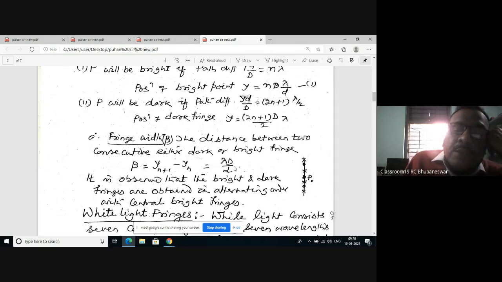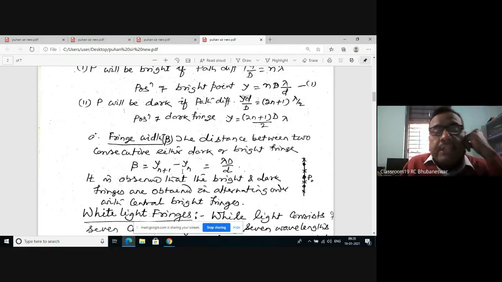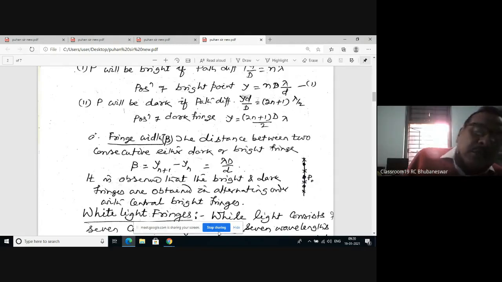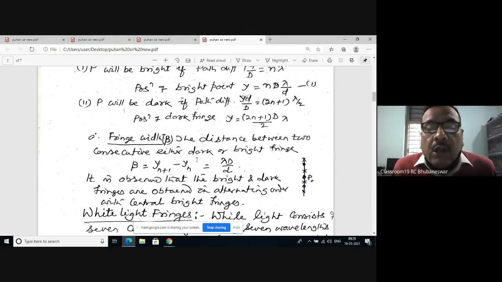And you see, when the slits are very close to each other, then small d will be smaller, therefore beta will increase. Therefore, for clear interference, the slits should be very close to each other and the screen should be sufficiently distant from the slits. Now, this is all about the fringes.